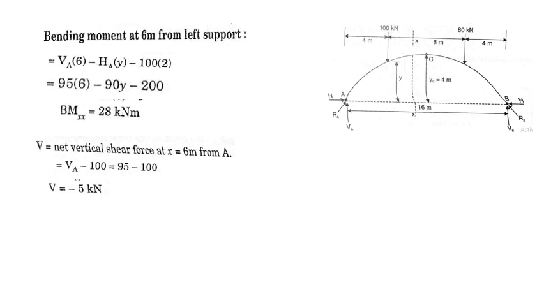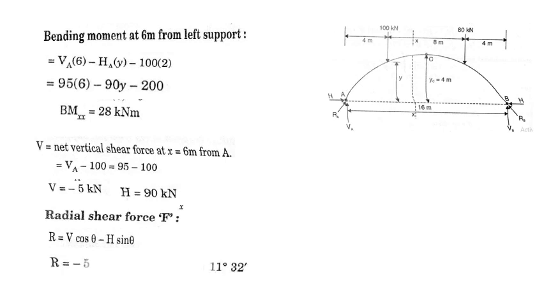Next, apply the formula. Radial shear, we know H is 90 kilonewton. So radial shear force at the section is V cos theta minus H sin theta. Theta we had found out as 11.32. Substitute that. V substitute as minus 5, H as 90. So we get R as minus 22.9 kilonewton.